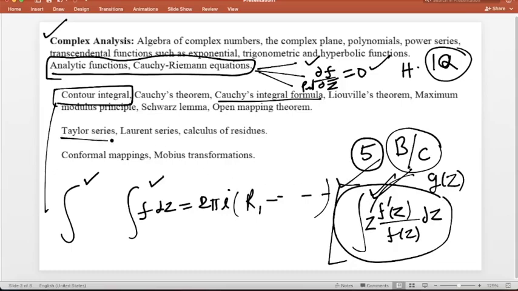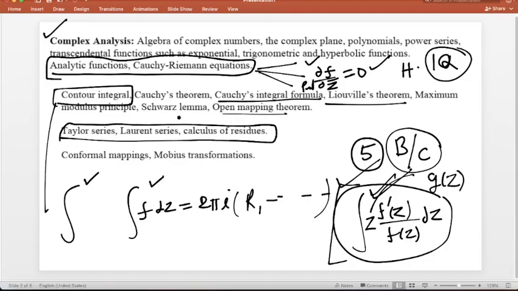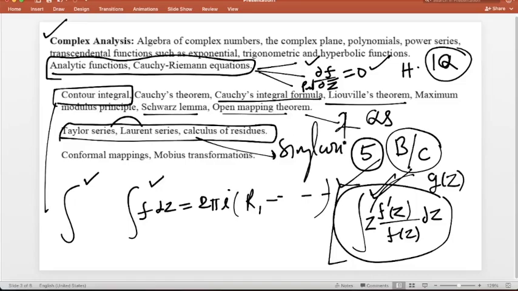Now this topic is also very important. Basically, Liouville's theorem, open mapping theorem, identity theorem, Schwarz's lemma, you will get one or two questions, at least two questions from this topic. Then Taylor, Laurent, and calculus of residues. In Taylor and Laurent, there is one question they ask every time from the singularity. This is also very important, you should revise.